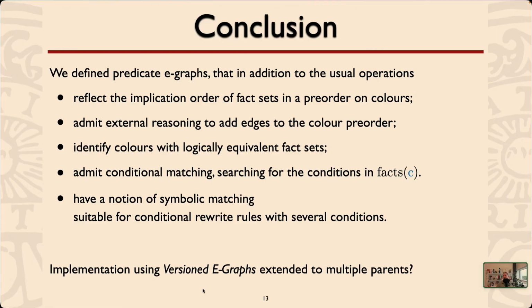This is fairly high-level work, which looks at the structure of multiple E-graphs depending on facts and how you can manipulate this relationship between implications between fact sets and so on. So it would be very interesting to look at, in terms of an implementation, versioned E-graphs as a template and see, can we extend versioned E-graphs to multiple parents?